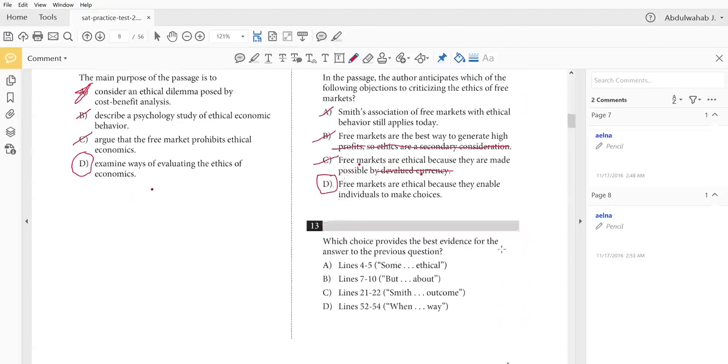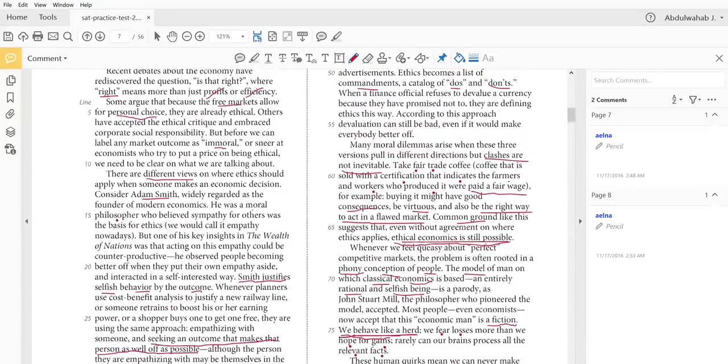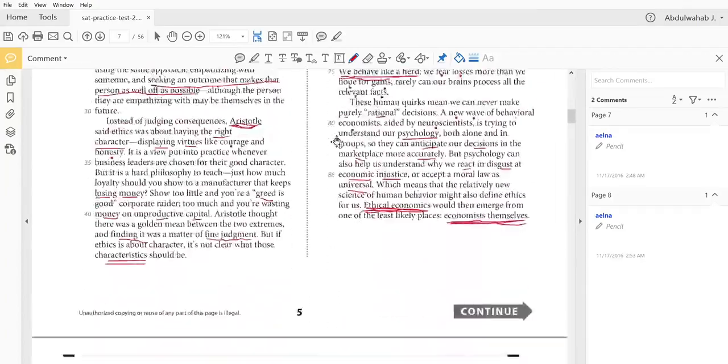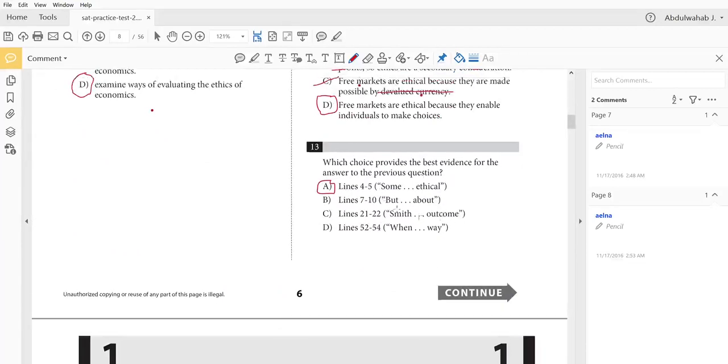Which choice provides the best evidence for the answer to the previous question? Again, we used this piece of the text, lines 4 and 5. So I don't even need to go through the rest and waste my time. Of course, when you're going through the SAT, you'll be reading, working and analyzing much faster than this. But there are things that you don't need to actually waste time on.